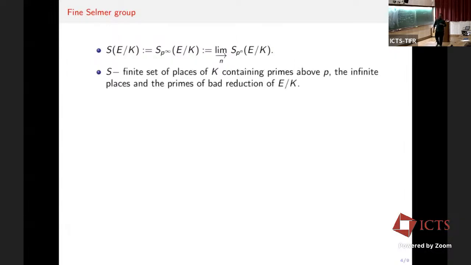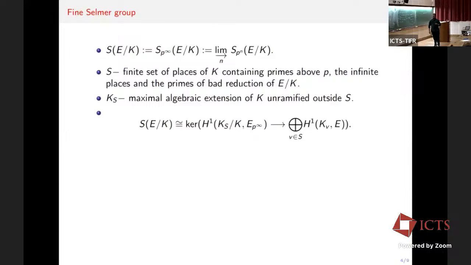So let S be a finite set of places of K. It contains the primes above p, the infinite places, and the primes of bad reduction of E over K. And one can show that this Selmer group can be described using K_S, where K_S is the maximal algebraic extension of K unramified outside the set S.